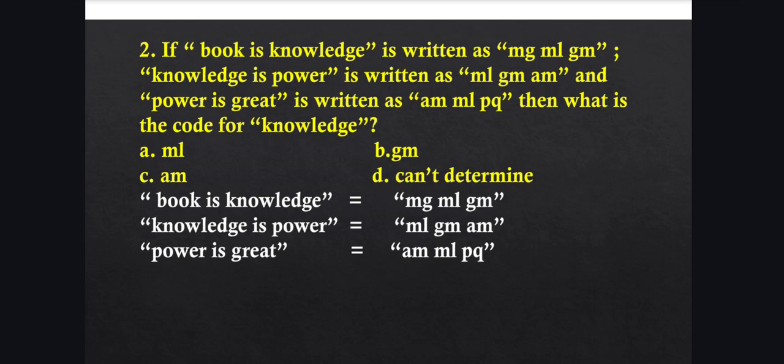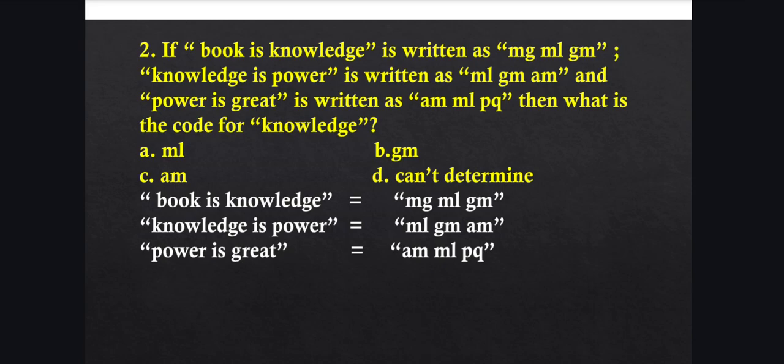Before confirming, we have to see if there is any word that is present in only equation 2 and equation 1. No word is common in equation 1 and 2 except knowledge. So the code must be GM.